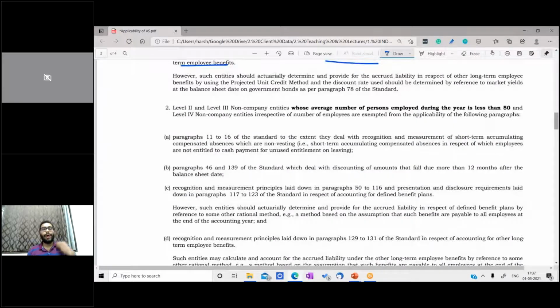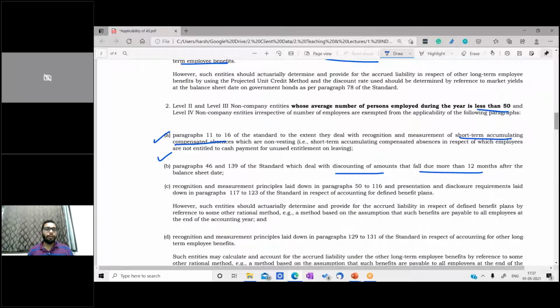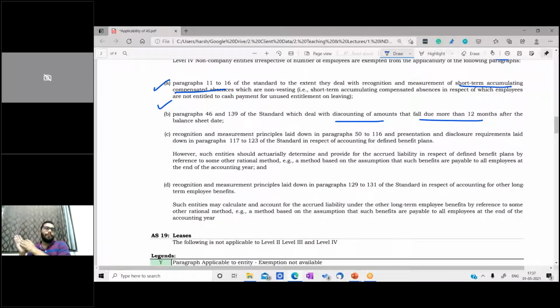Now coming to when the employees are less than 50. So the first two exemptions are similar. They deal with the recognition and measurement of short-term accumulating compensated absence, which are non-vesting. So you need not comply with paragraphs 11 to 16 in that case. The second exemption goes with the discounting of amounts more than 12 months. Again, for more than 12 months, no need for discounting. Discounting is not applicable. And the third and fourth, which we saw now, based on actuarial valuation, we need to determine here, or the projected unit method.